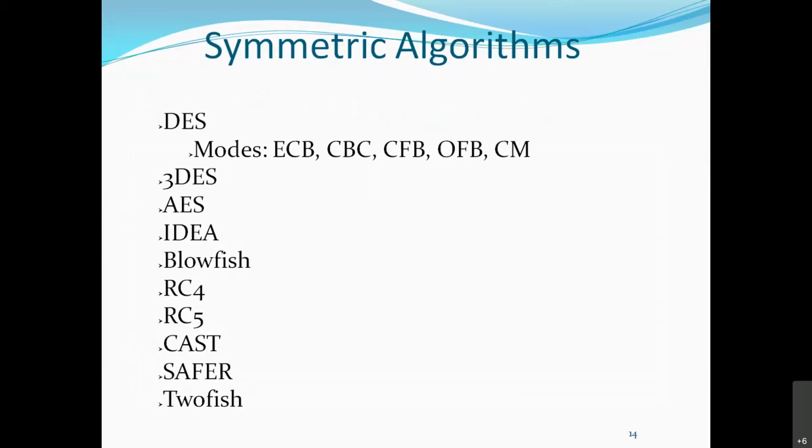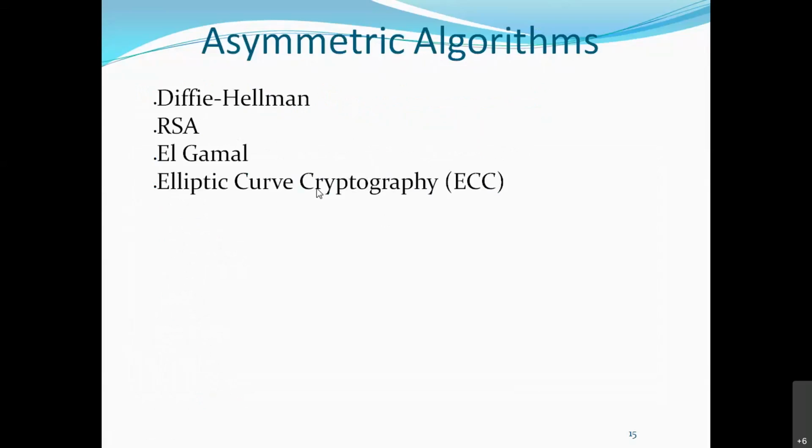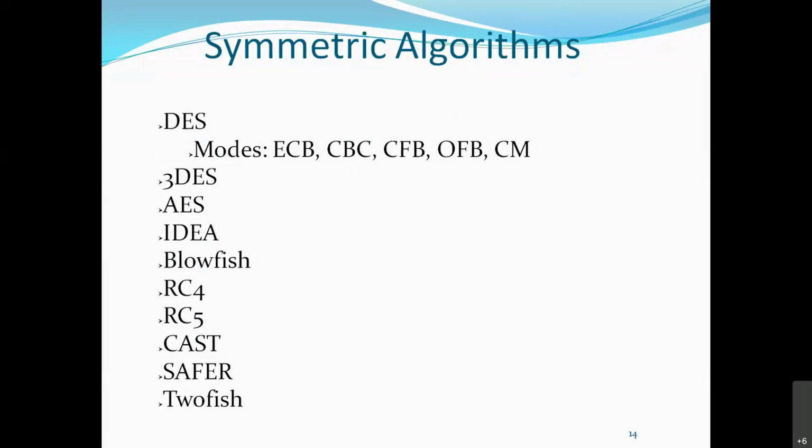See, symmetric algorithms. There are n number of algorithms which are known as symmetric, and n number of asymmetric. I'm going to tell you everything, just listen. Symmetric key algorithms: there are many algorithms I have listed here, and many are used also.